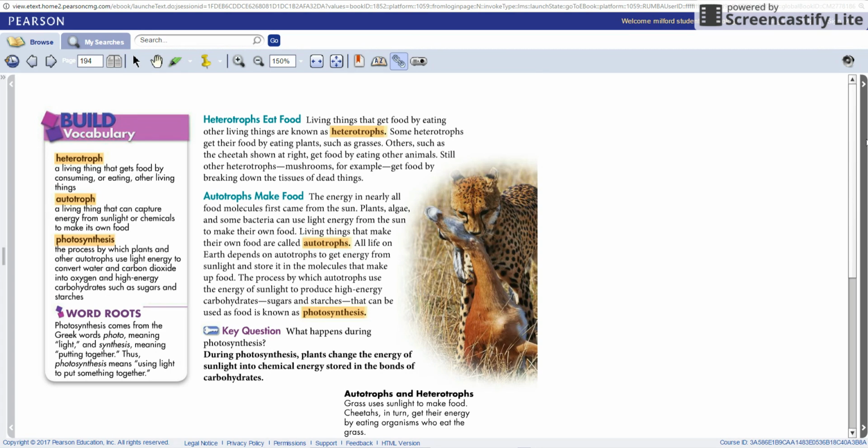Autotrophs make food. The energy in nearly all food molecules first came from the sun. Plants, algae, and some bacteria can use light energy from the sun to make their own food. Living things that make their own food are called autotrophs. All life on Earth depends on autotrophs to get energy from sunlight and store it in the molecules that make up food. The process by which autotrophs use the energy of sunlight to produce high-energy carbohydrates, sugars, and starches that can be used as food is known as photosynthesis.